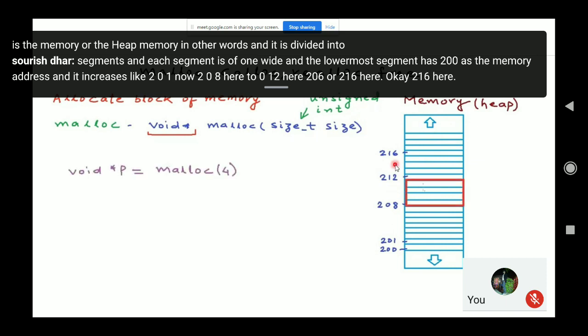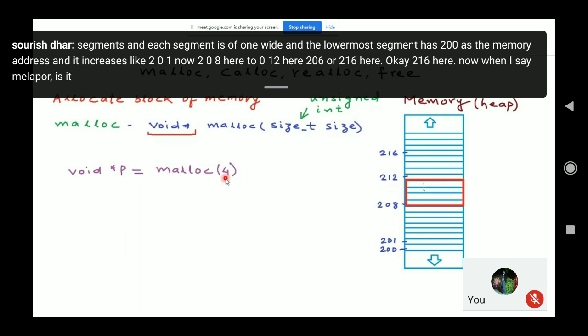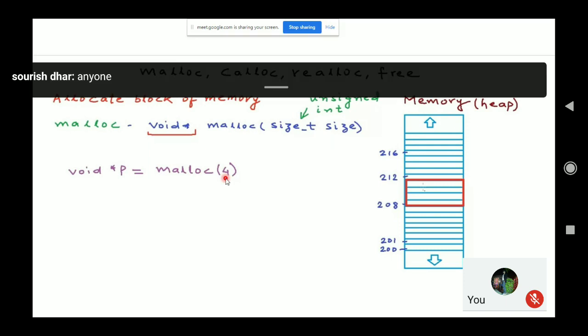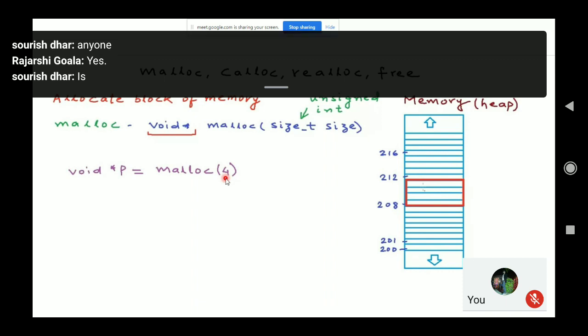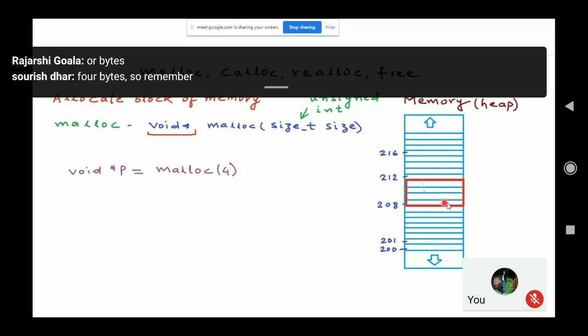Now when I say malloc 4, is it a valid statement? What do you mean by 4 here? 4 bytes. So remember, 4 bytes are allocated in the memory.